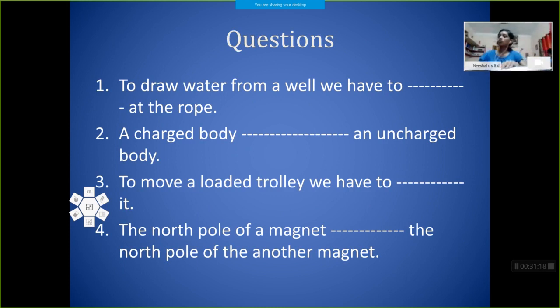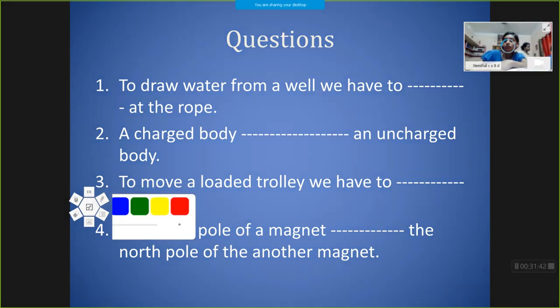Okay, now we can discuss some questions given in your textbook. To draw water from a well, we have to push or pull the rope? So it is pull or push. To draw water from a well, we have to pull the rope.